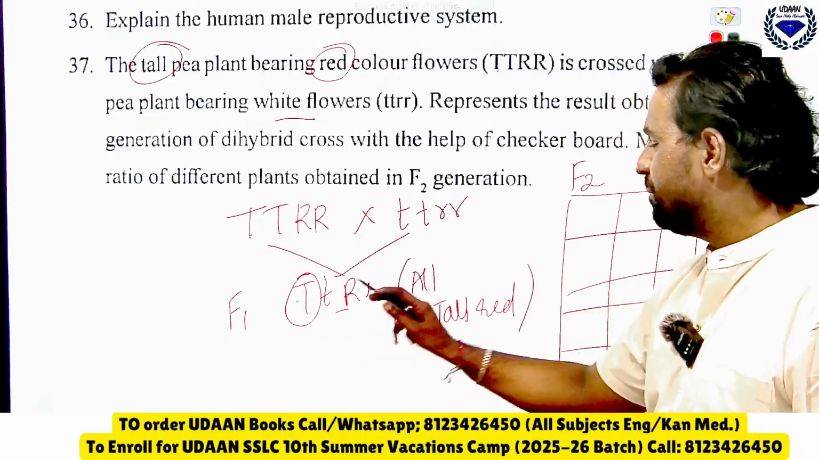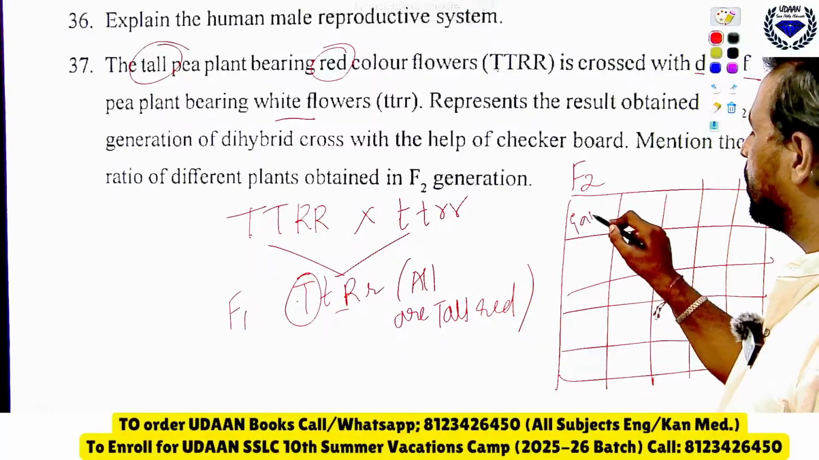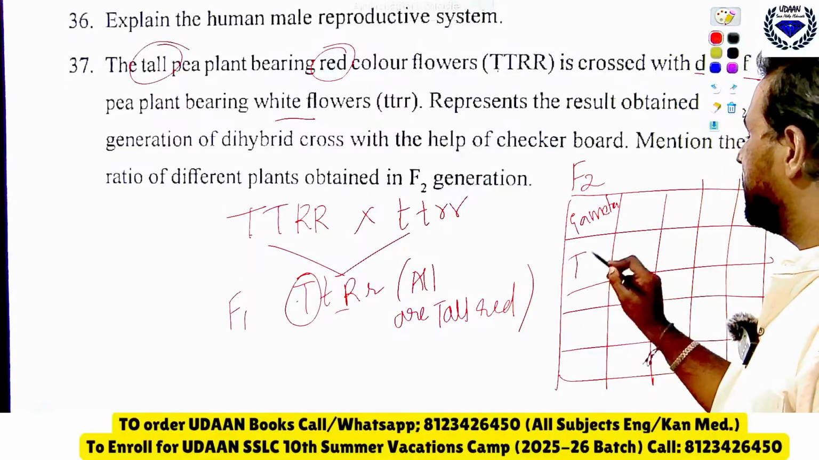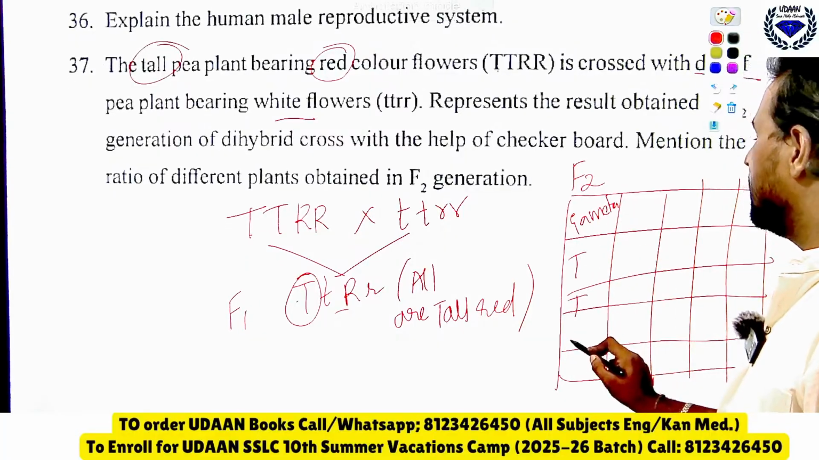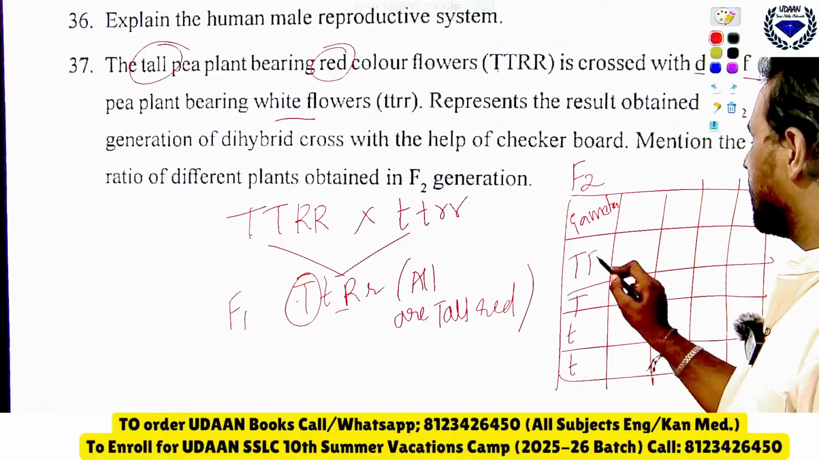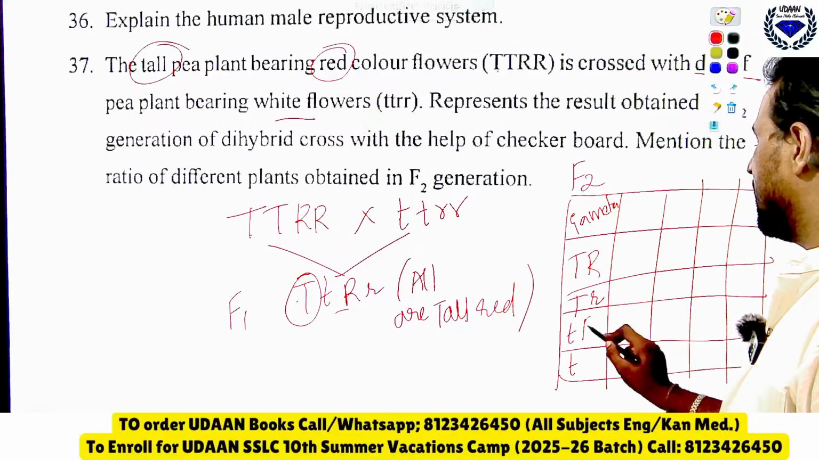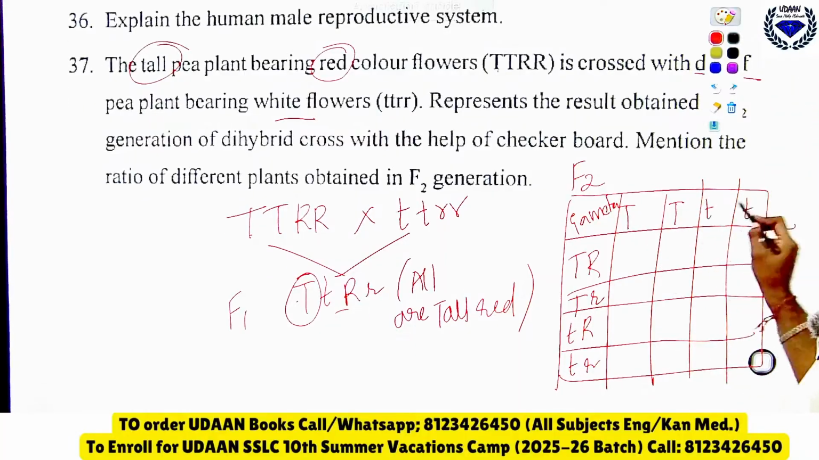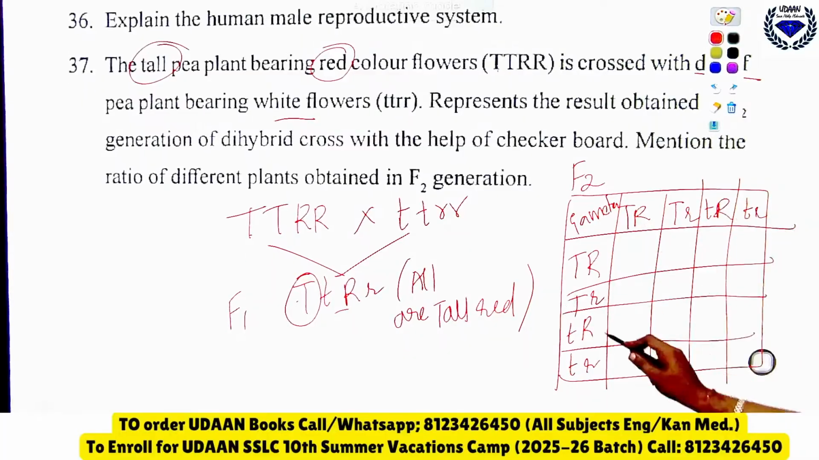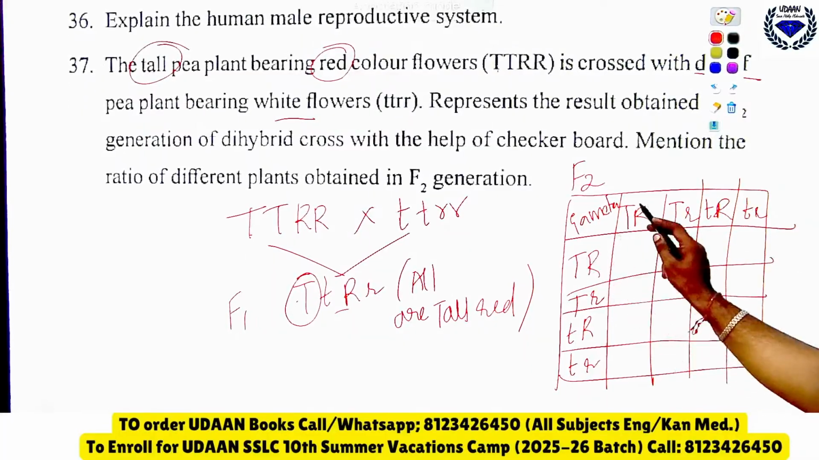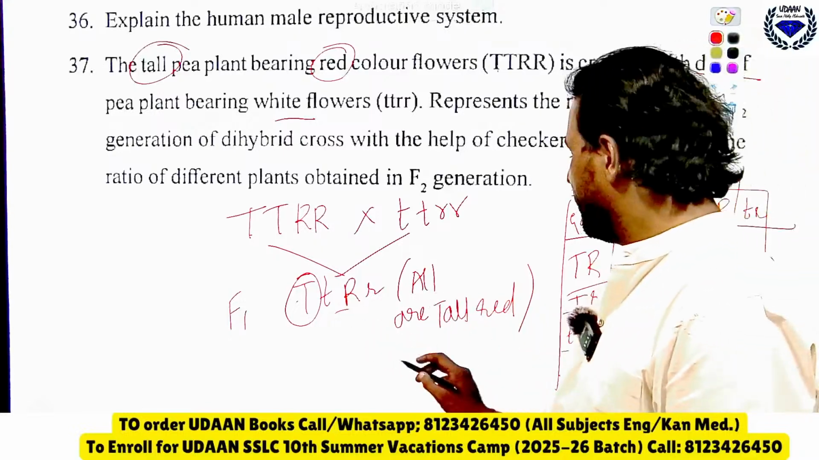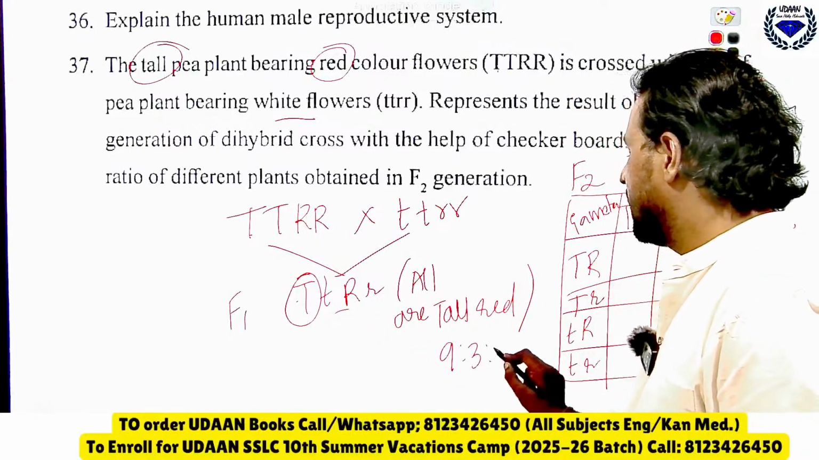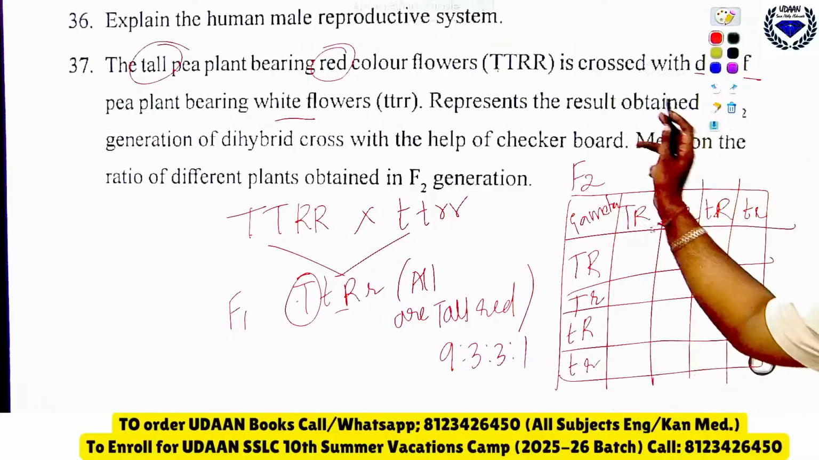So look here, capital T, here you should write gametes. Then here write capital T. Then small t, capital R small r, capital R small r, then capital T small t, capital R small r, capital R small r. Just try to fill this table the way you fill T R R. So you will get the ratio 9:3:3:1. Like this only you should write.